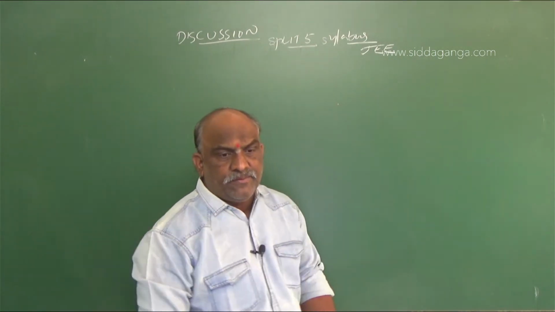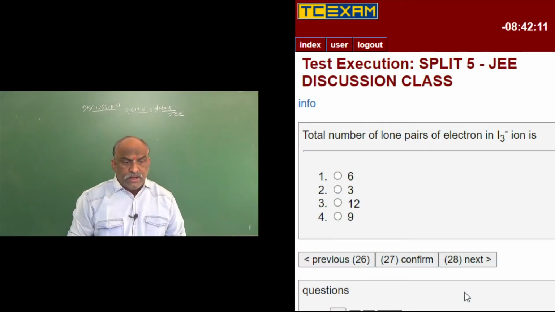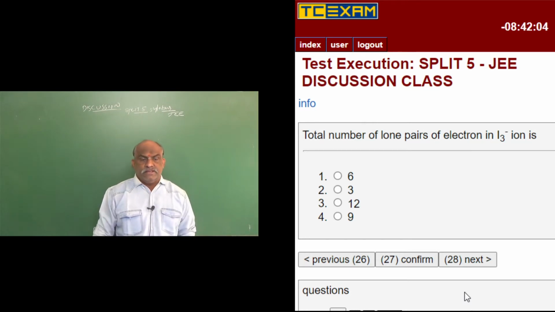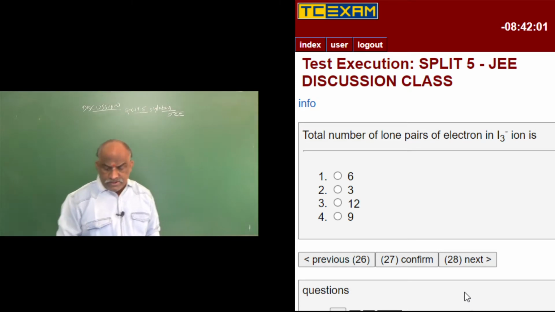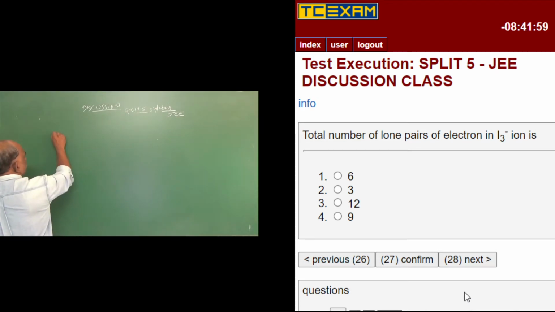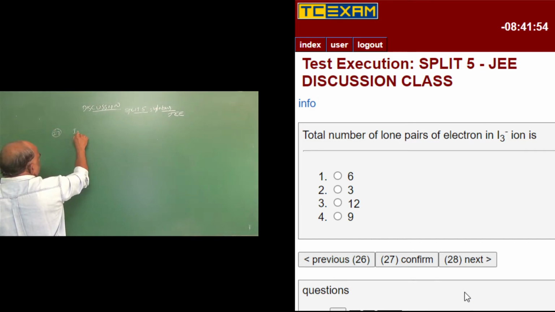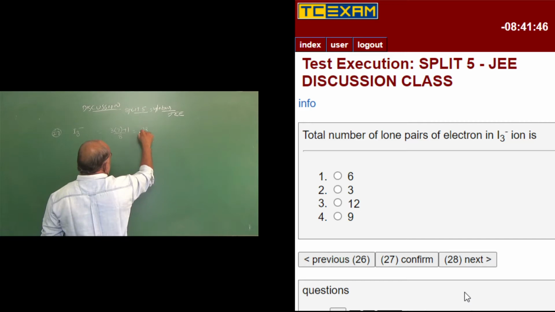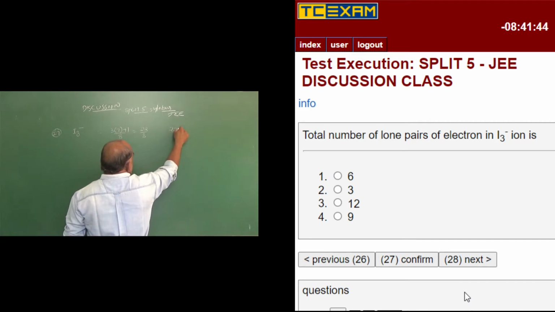Next question is very important. Total number of lone pairs of electrons in I3 minus ion is. Question number 27, I3 minus. 3 into 7 plus 1, divided by 8: 22 by 8. 8 twos are 16, 2 threes are 6, 0.